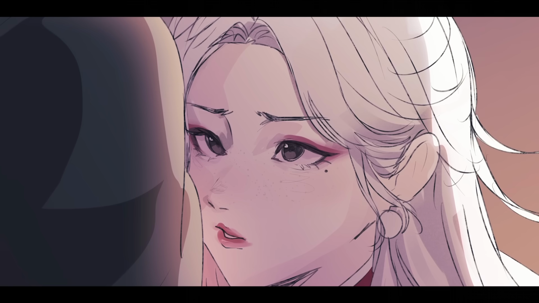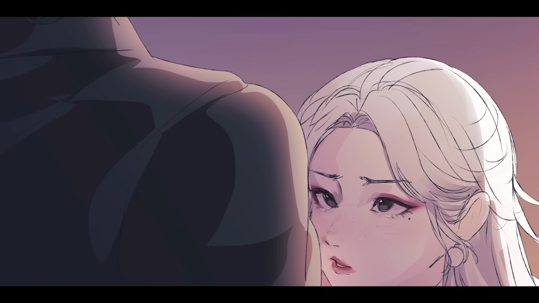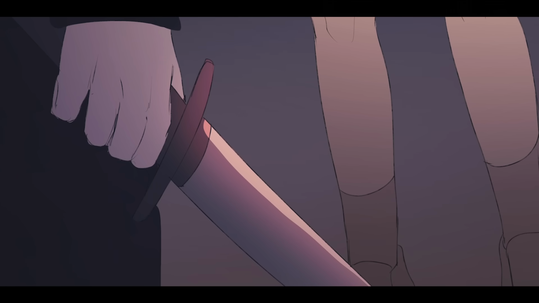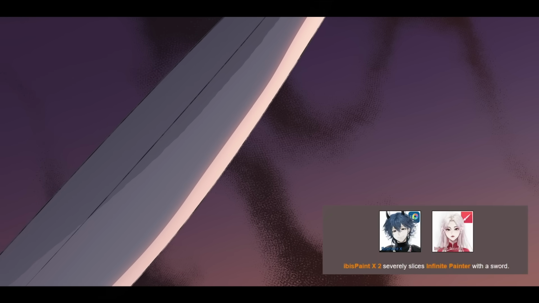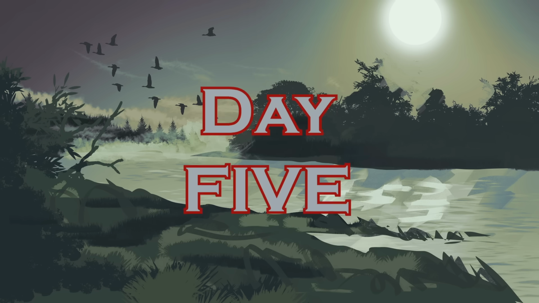Infinite Painter is slow to the feast and runs into Ibis Paint X. He got there first and was able to acquire a sword. Ibis Paint X severely slices Infinite Painter with a sword. The feast ends.